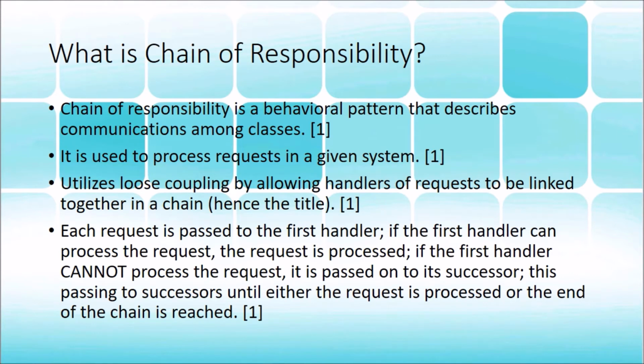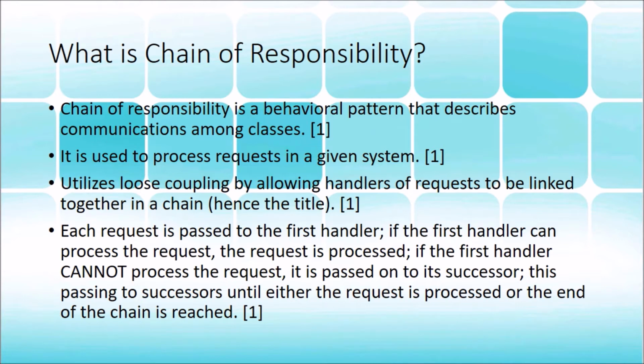So what is the chain of responsibility? As I already mentioned, it is a behavioral pattern that allows for communications among classes to be defined and described. It's used to process requests in a given system. It allows for loose coupling among these classes by allowing the handlers to be linked together in a chain so that it can help solve requests. Hence the title. That's why it's called the chain of responsibility, because responsibility is passed out to handlers and those handlers are all linked in a chain.